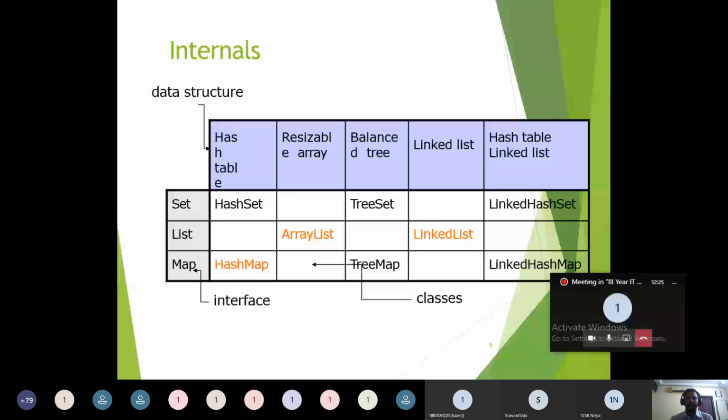You need not implement these data structures in your programs. All these data structure implementations are already readily available in these classes. Wherever you want to perform a specific data structure operation, you can use that data structure in your application or program. Suppose you want to apply linked list operations in your program. Then you can directly use the LinkedList class and apply the related operations upon it, and achieve the linked list operations in your programs.